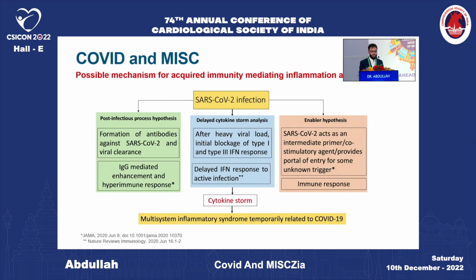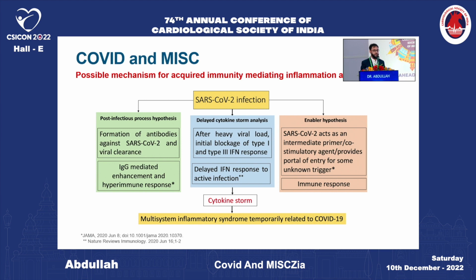So, what is the possible mechanism by which COVID causes MIS-C? Multiple hypotheses have been postulated. One is the post-infectious process hypothesis, which states that there is formation of antibodies against SARS-CoV-2, and then these IgG-mediated antibodies cause enhancement and a hyperimmune response, which causes a cytokine storm. Another postulated mechanism is a delayed cytokine storm.